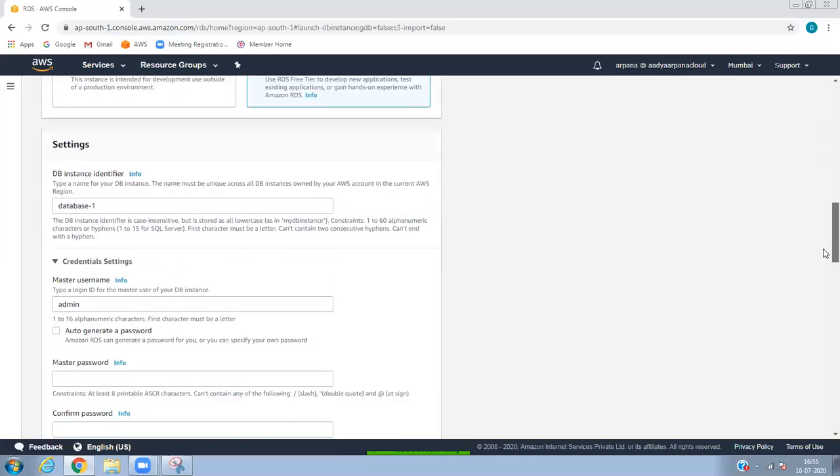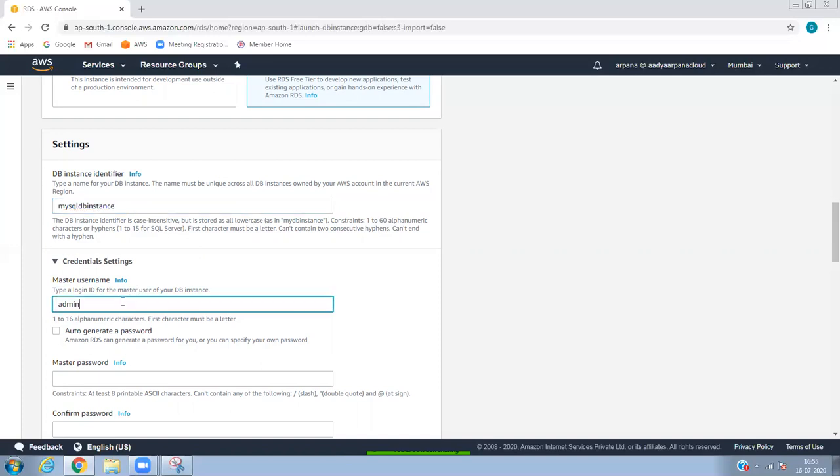Here, same as before in RDS, you need to create a DB instance. You can name it as a SQL DB instance, basically to identify it.